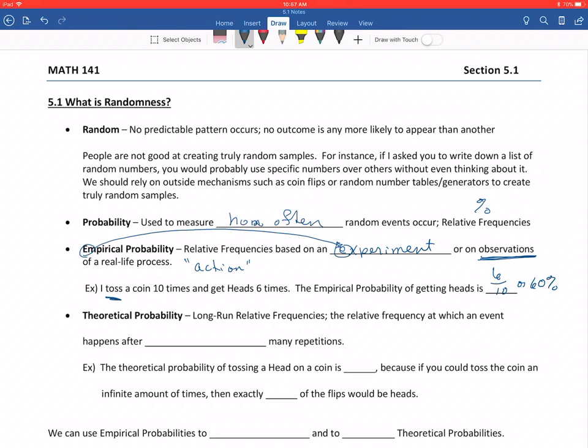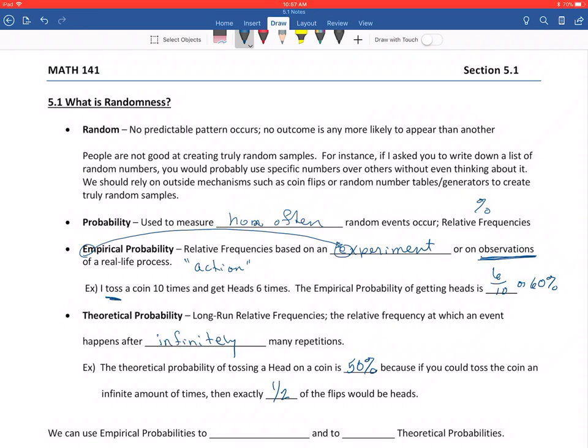Now, theoretical probabilities are probably more of what you're thinking of when you think of toss a coin. These are the long-run relative frequencies, the relative frequency at which an event should happen after infinitely many repetitions. So if I could toss a coin infinitely many times, then the theoretical probability of a head should be 50%.